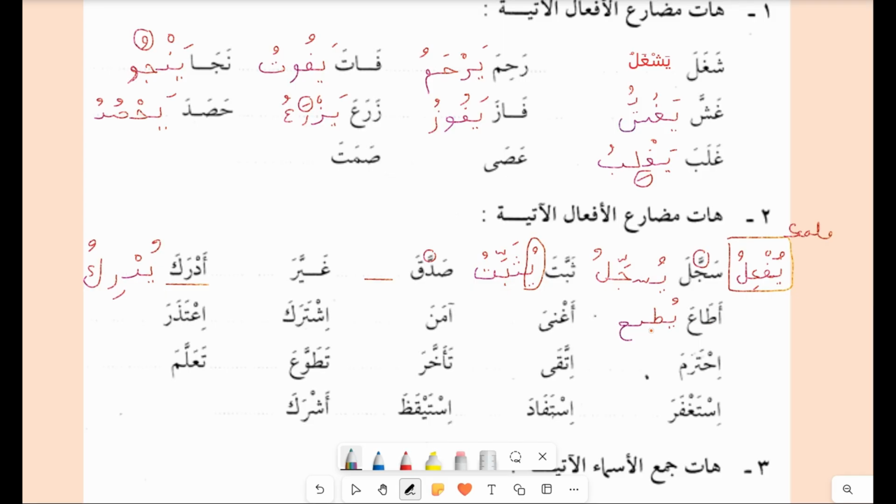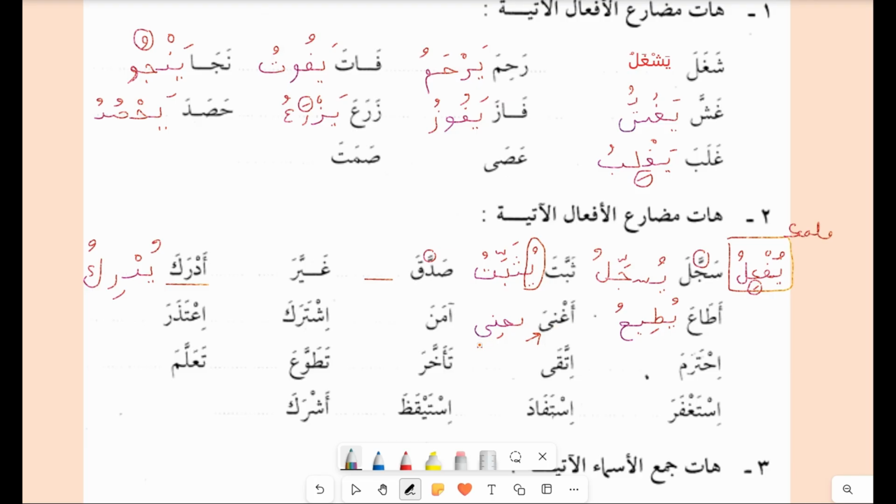Yuti'u. Aghna. Any past tense verb that has a weak letter at the end will either change to waw or ya. So aghna will be yughni. Since there is a kasra on the second last letter, the weak letter will follow the haraka.